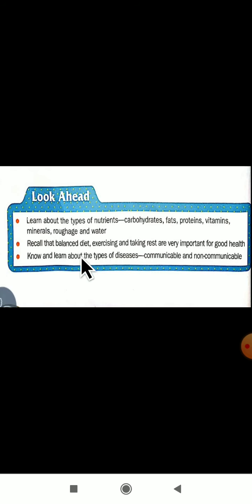And we will read about the balanced diet. Exercising and taking rest are very important for good health. If you want to maintain your health in a good condition, then what are the things you have to follow?